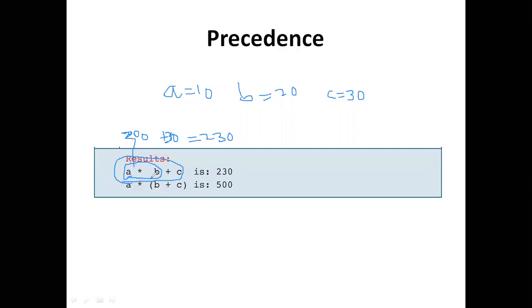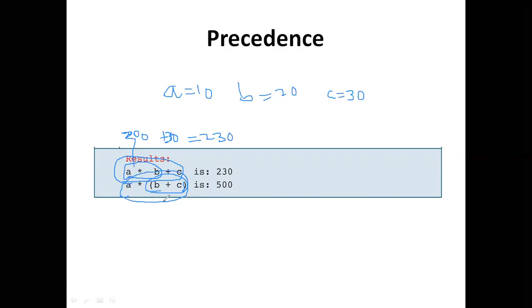But here, the extra thing inside this expression is the round braces. So this one is evaluated first, and after that the entire expression.